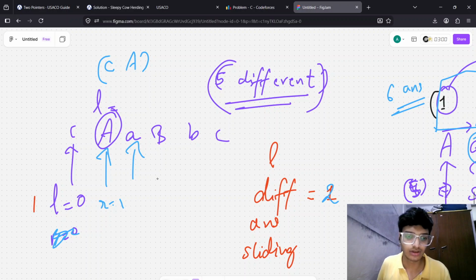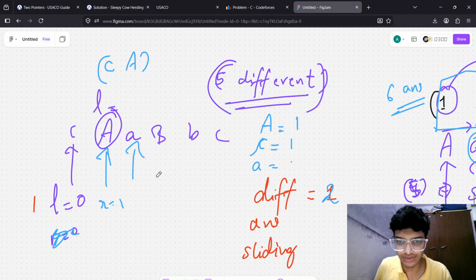For you, the intuition is the main thing. So we are tracking: C is one, A is one, small a is one.